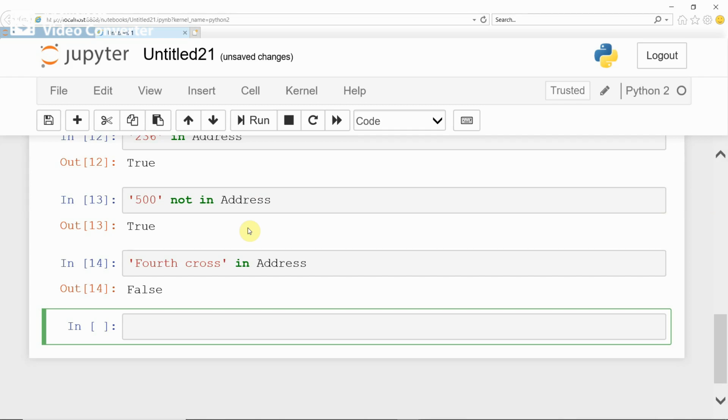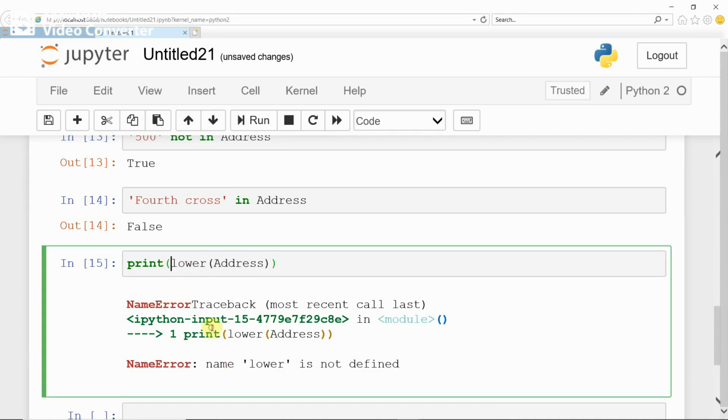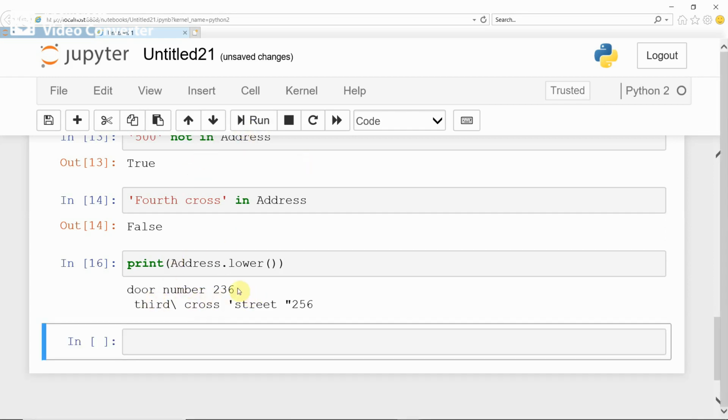Okay, you can also work with some useful methods of the strings. What are some useful methods of the string? For example, if you want to convert all the characters of the string into lower case, you can use the lower function. See, the lower function has to be used with the string name, not like this. Therefore, the string name is address, address dot lower. Run. See, all the characters are converted into lowercase.